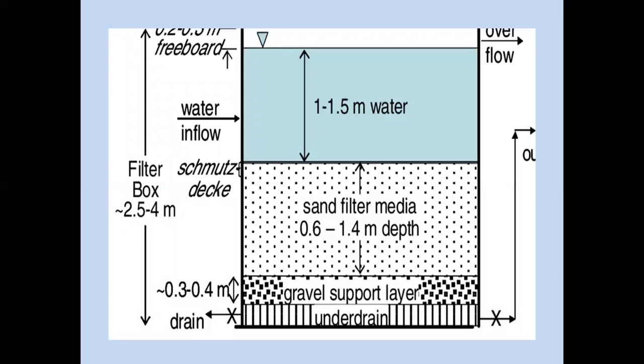So here is a picture showing the different layers of a slow sand filter. The uppermost layer is raw water, and the depth is 1 to 1.5 meters of water. And the second one is sand filter media, and its depth is 0.6 to 1.4 meters. The third one is the gravel support layer, and the last one is the drainage system. As the water percolates through the sand, it is purified by physical, chemical, or biological processes.